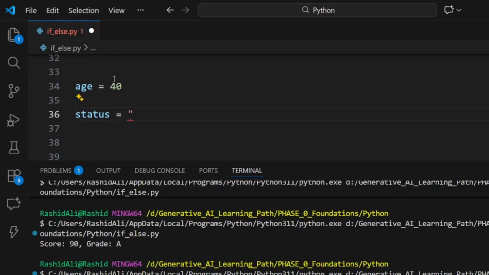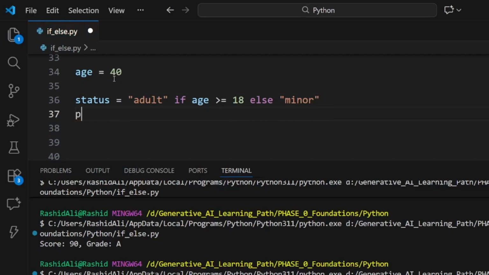Now write the message that we are going to assign if the age is greater than or equal to 18: status will be initialized with adult. Otherwise, it will be initialized with minor.